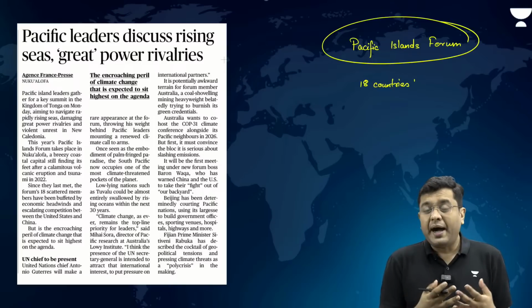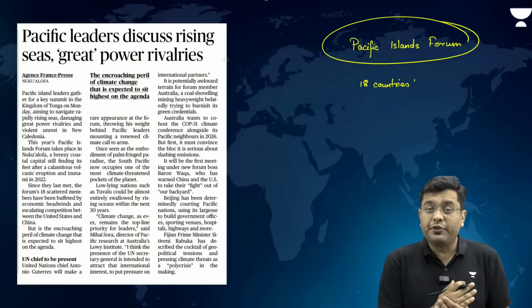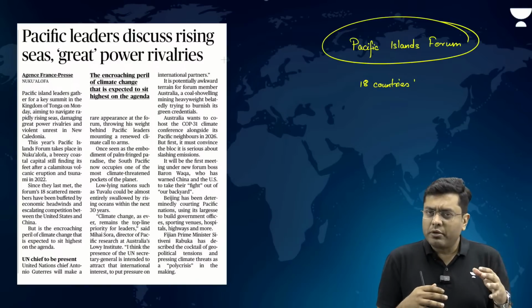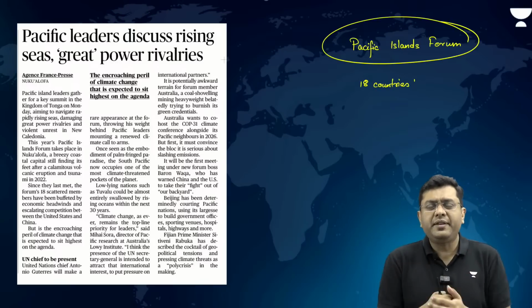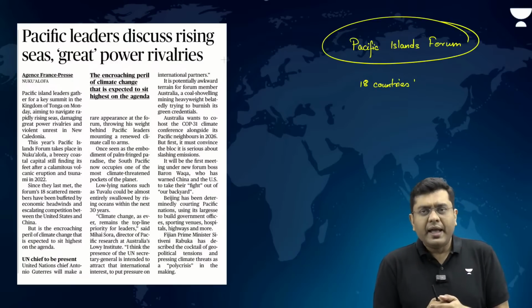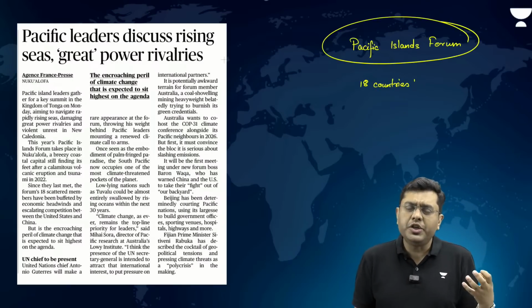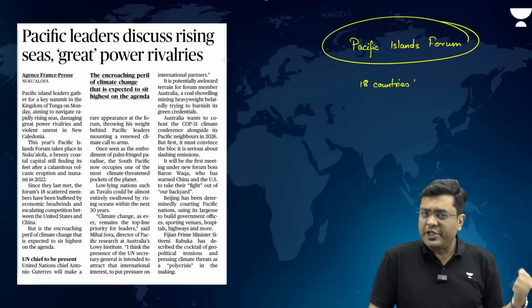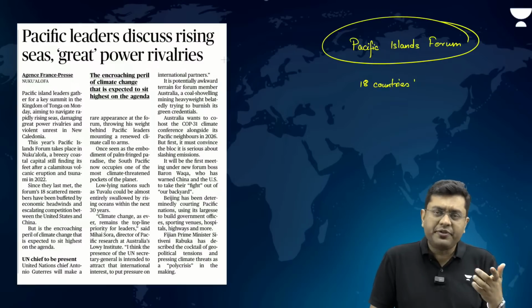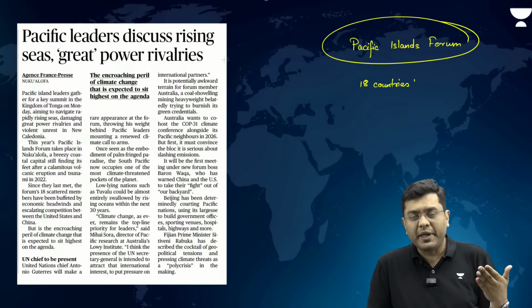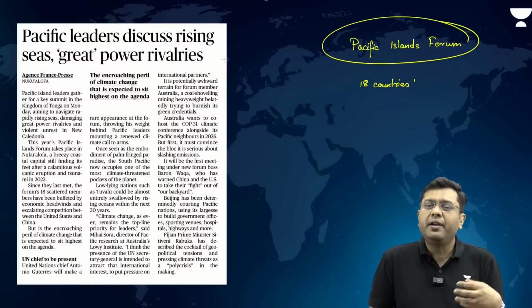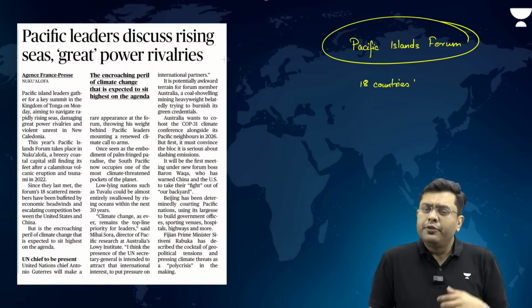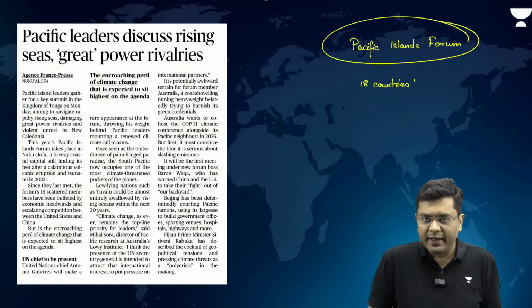Now, this is the same island which was ravaged a couple of years back by a huge volcanic eruption across Hunga Tonga and Hunga Hapai. Both these peaks erupted quite significantly, and that unleashed not only an ash cloud which destroyed the vegetation in the immediate vicinity, but also set off a tsunami. So that is why this country has been reeling under that. So it was a good change that this meeting has happened and is being held there.